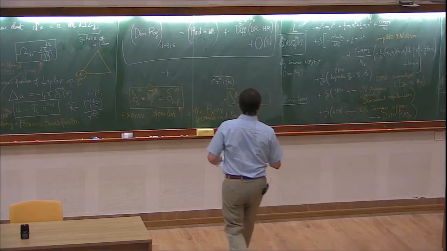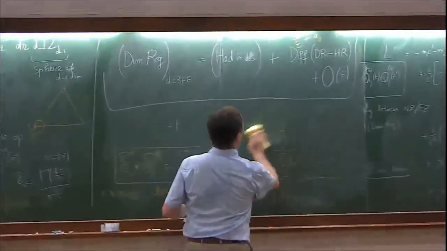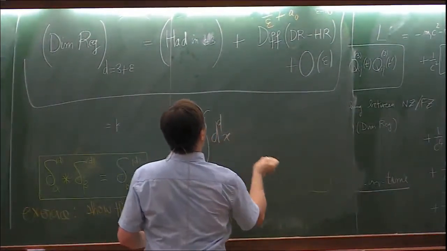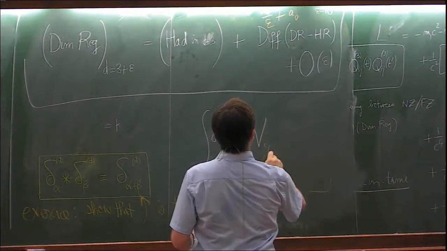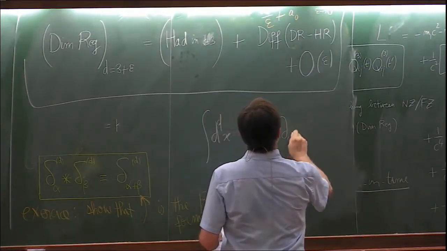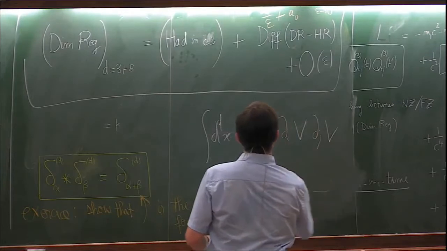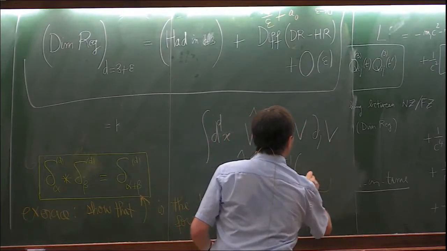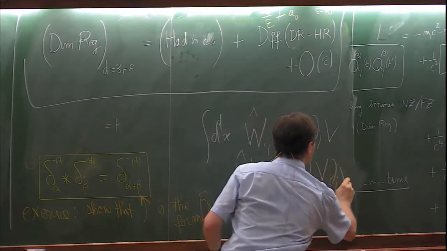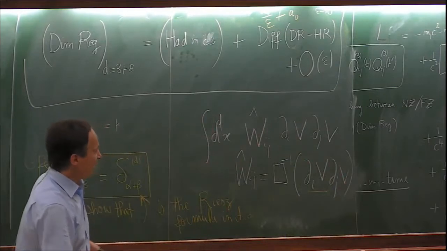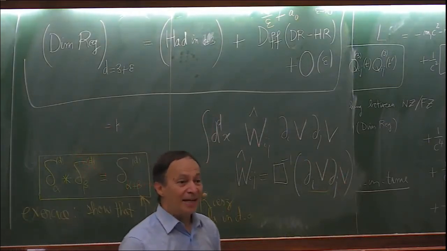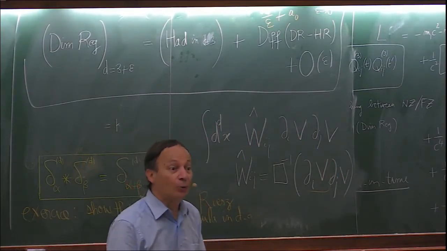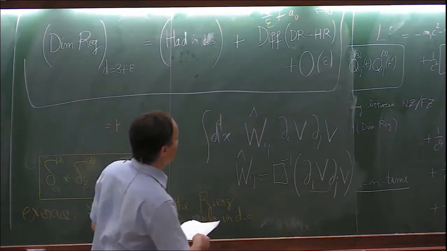Because you have some very complicated nonlinear integrals, say, for instance, the integral in d dimensions of some potential W_ij, d_i V d_j V, and W_ij is box minus 1 of d_i V d_j V, something like that. This integral cannot be done for any dimension d. There is no closed form expression. Well, we don't know of any closed form expression for this integral.